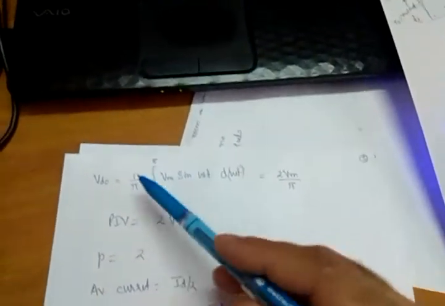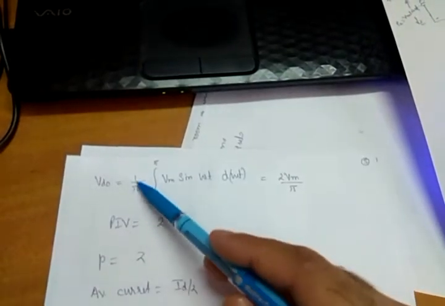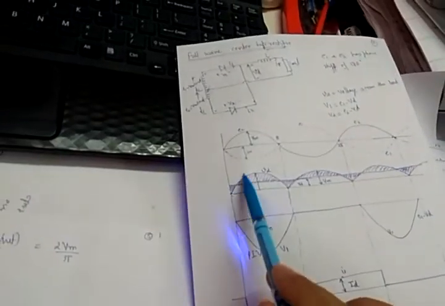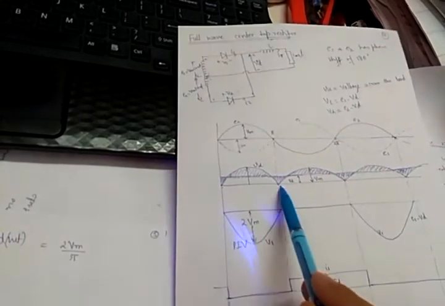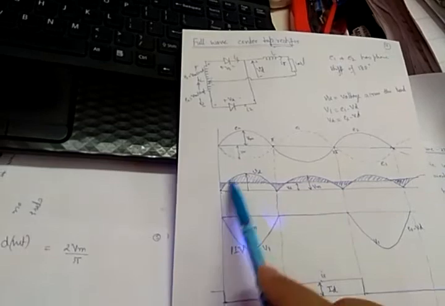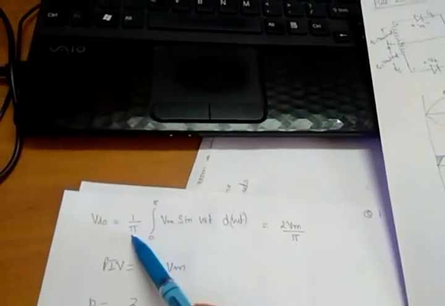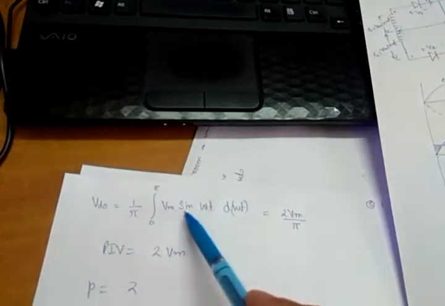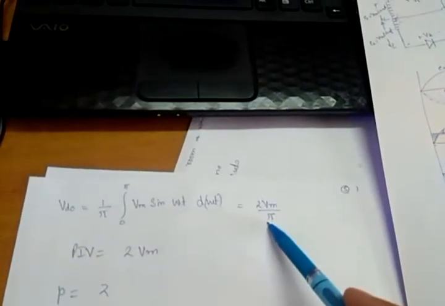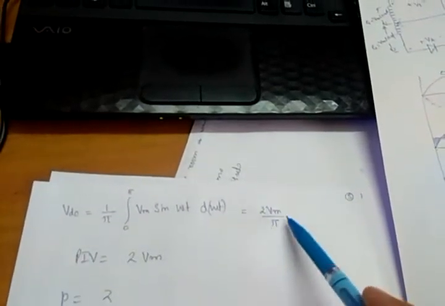Then let us calculate the average voltage. We can take the average from here to here only, because it is a cyclic wave and then the cycle will repeat. So we take 1 upon pi, integrating from 0 to pi, Vm sin omega t d omega t, which comes out to twice Vm upon pi. So Vd naught is equal to twice Vm by pi. Since pi is 3.14, this is again less than Vm. So the average voltage will be this.